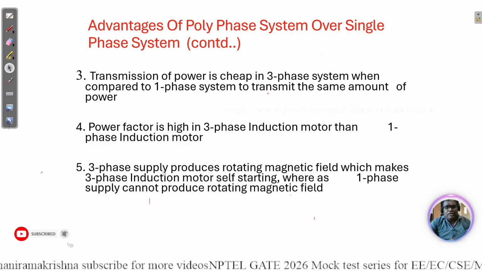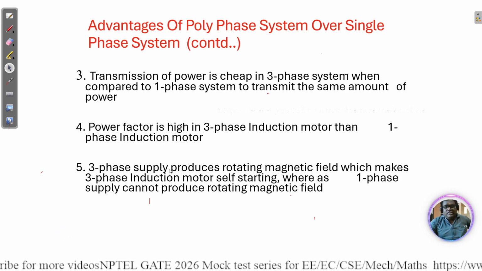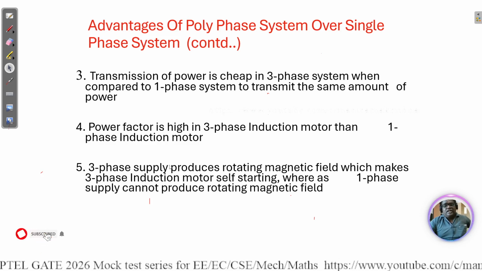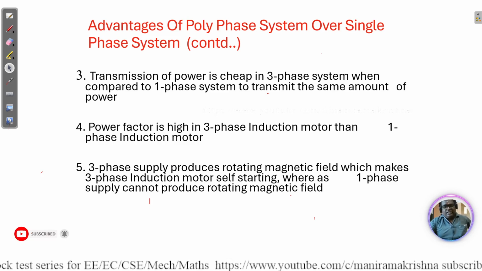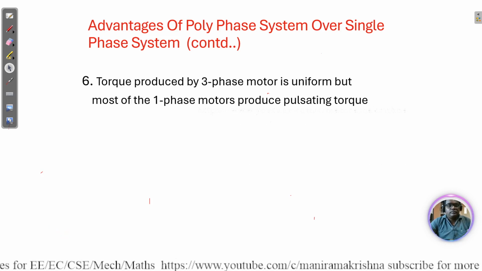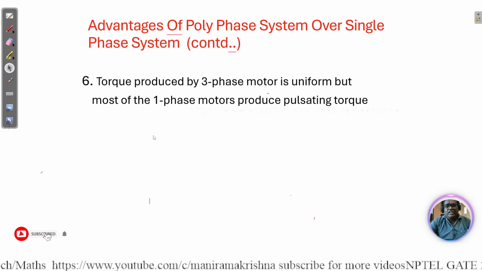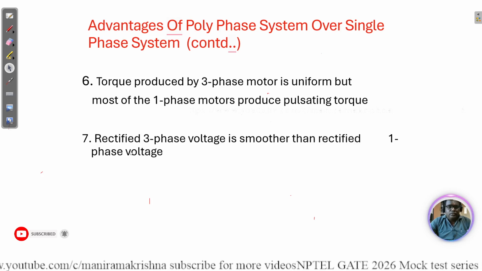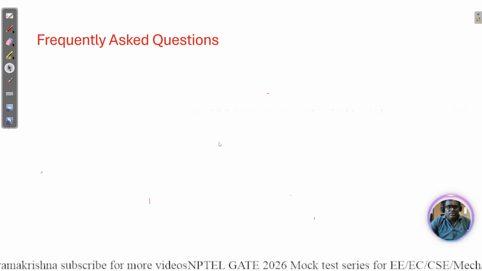As we know, the three phase supply produces a rotating magnetic field, but in the single phase system we cannot produce a rotating field. So we require an extra winding for self starting, the auxiliary winding. The torque produced in a three phase motor is uniform, but in single phase we get pulsating torque, as we already know. Rectified three phase voltage is smoother than rectified single phase voltage.